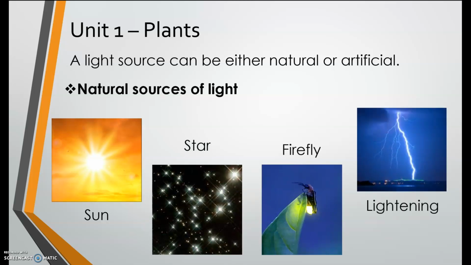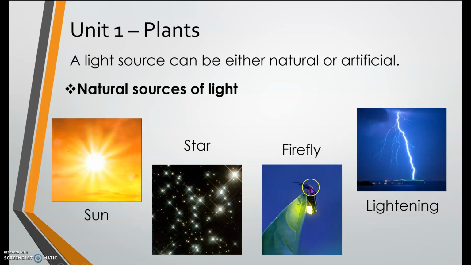First, the sun. We know that sun already gives light. Next, the star or the stars. During nighttime, we can see the stars from the sky. It gives us light. Next, firefly or lightning bug.